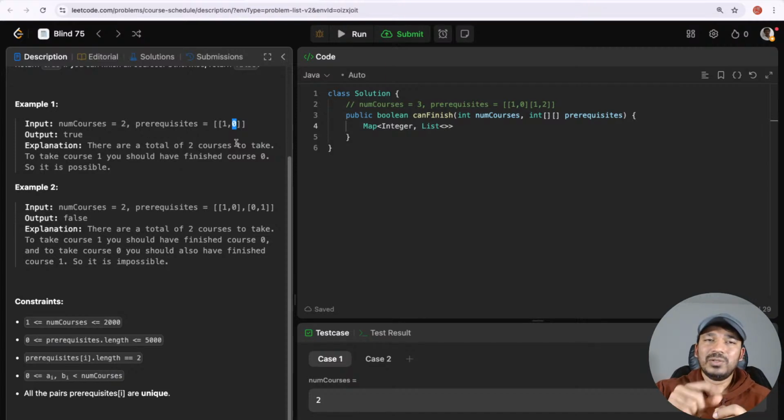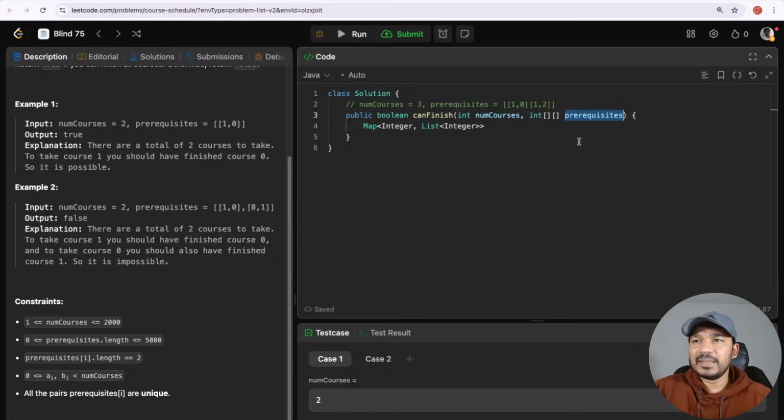And in order to do that efficient traversal, we usually convert the data into graph format. To do a DFS or BFS traversal, the graph format or adjacency list format helps a great deal. That's why we are converting it into a graph format. So this would be a list of integers, that means a list of prerequisite courses. Let's name it prerequisites map is equal to new hash map. Okay, let's construct this graph first.